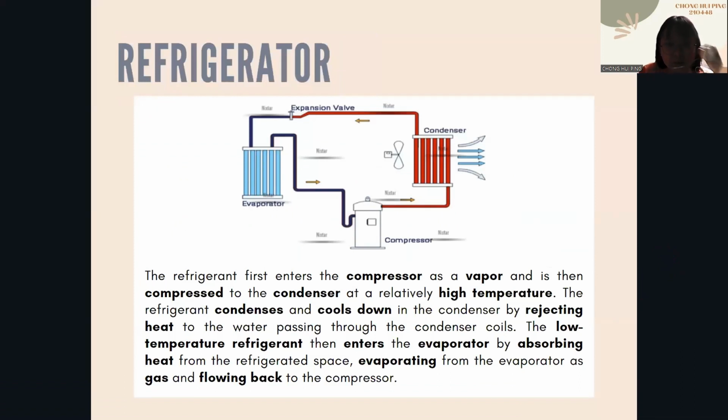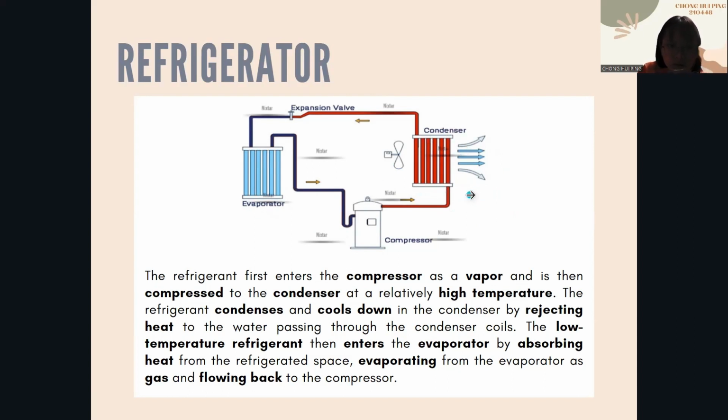Next, I will talk about the refrigerator. A refrigerator is another device that operates in accordance with the second law of thermodynamics. So the refrigerant first enters the compressor as a vapor and then is compressed into the condenser at a relatively high temperature. So the refrigerant will condense and cool down in the condenser by rejecting heat to the water passing through the condenser coils.